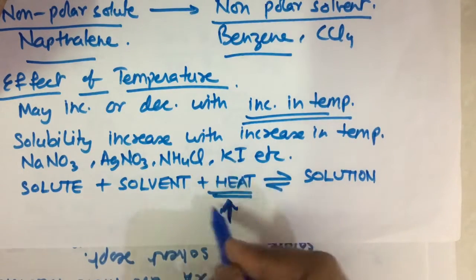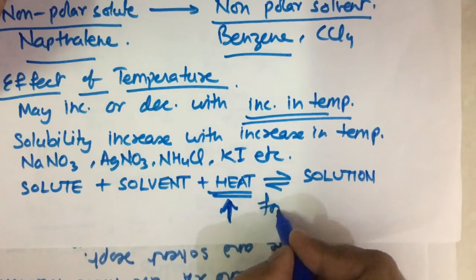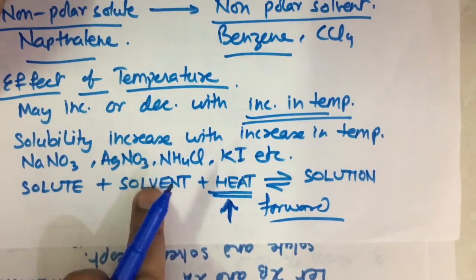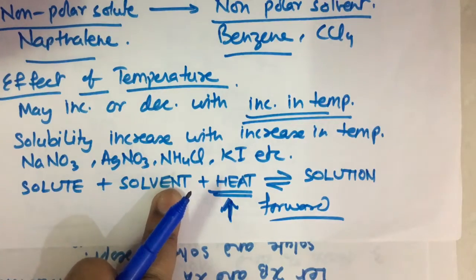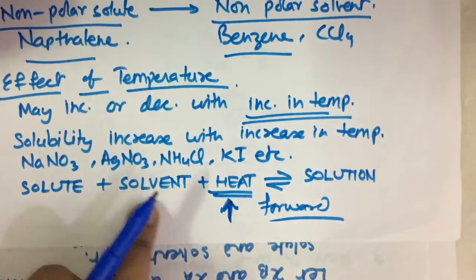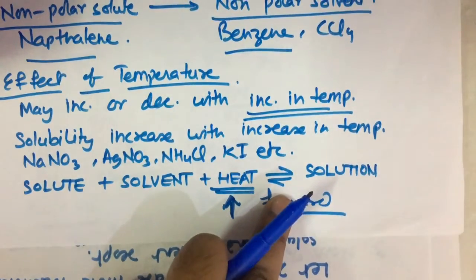So the amount of heat increases. So the equilibrium will shift in the forward direction and more of solute and solvent will form solution. So in such cases where the process of dissolution is endothermic in nature, the solubility increases with increase in temperature. Remember.